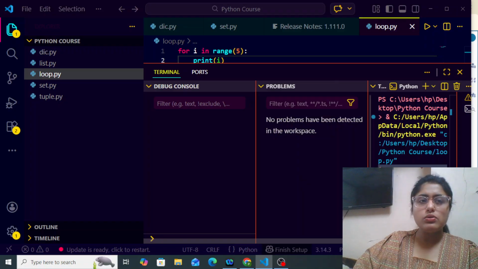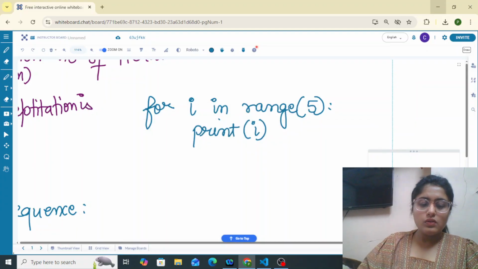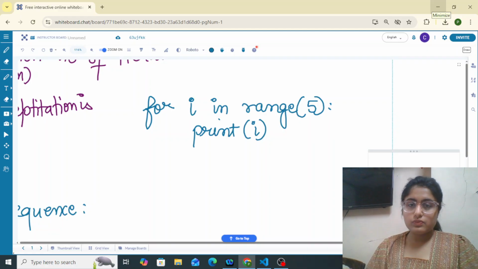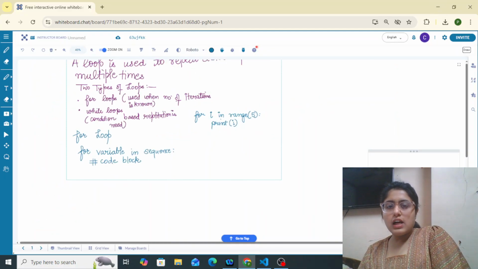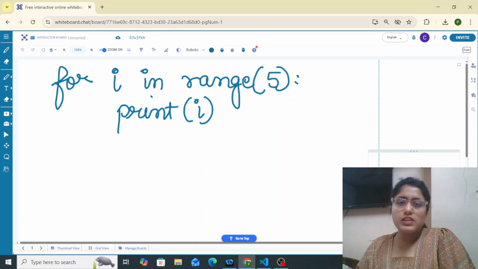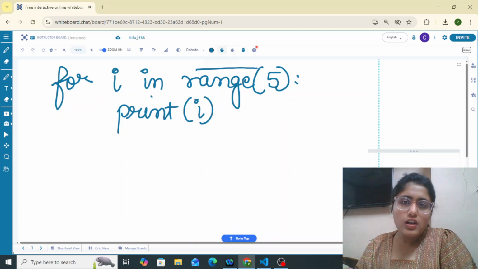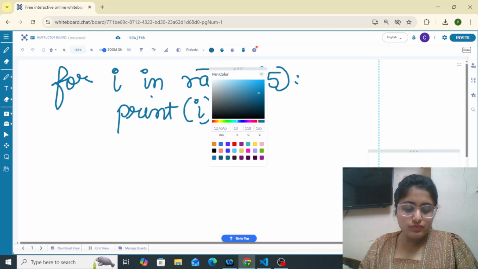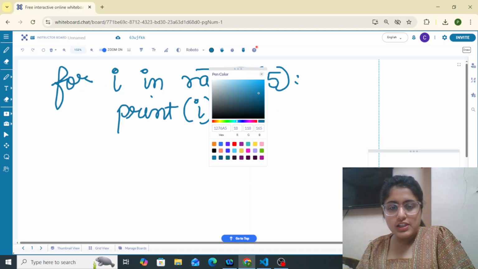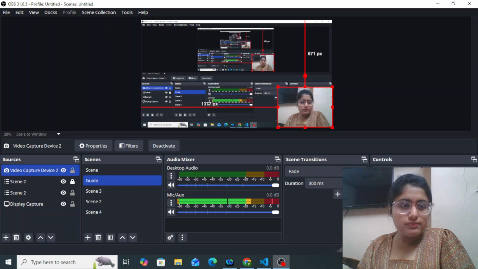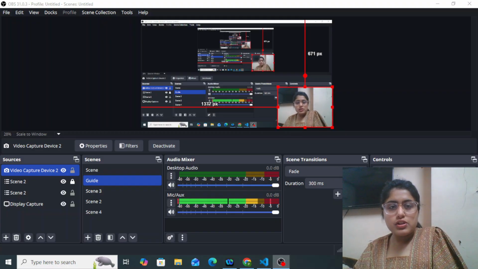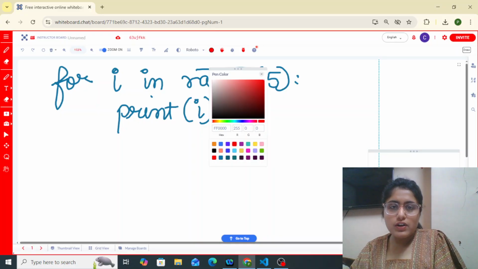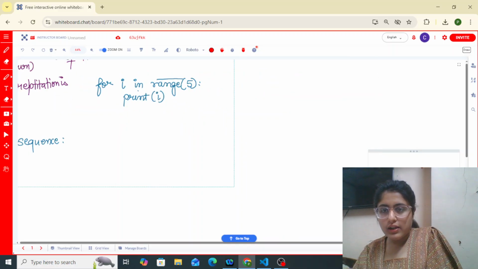Let me briefly describe the meaning of this range function that is used here. So how does the range function work?